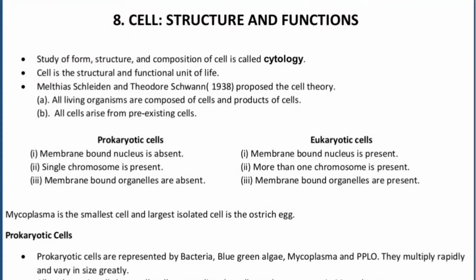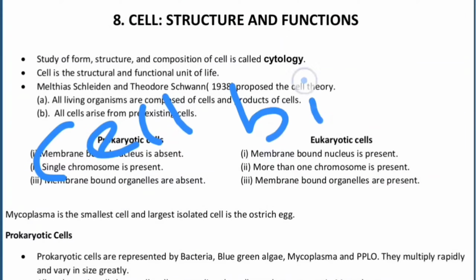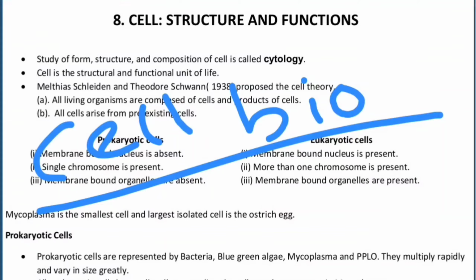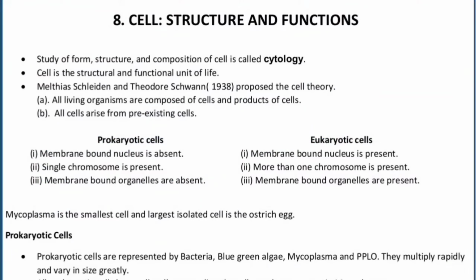So here the study of form, structure and the composition of cell is called cytology. I repeat, the study of form, structure and the composition of the cell is called cytology. So what does cell biology mean? Cell biology is the study of form, structure and the composition of cell as well as its reproduction and metabolic characteristics. So for the time being I can call that cytology is a sub branch of cell biology.